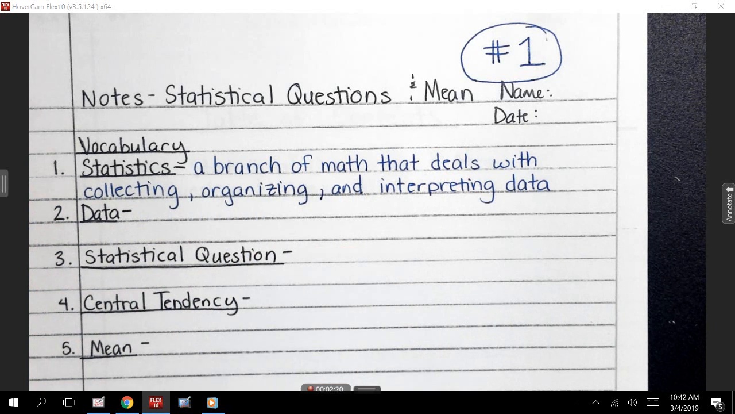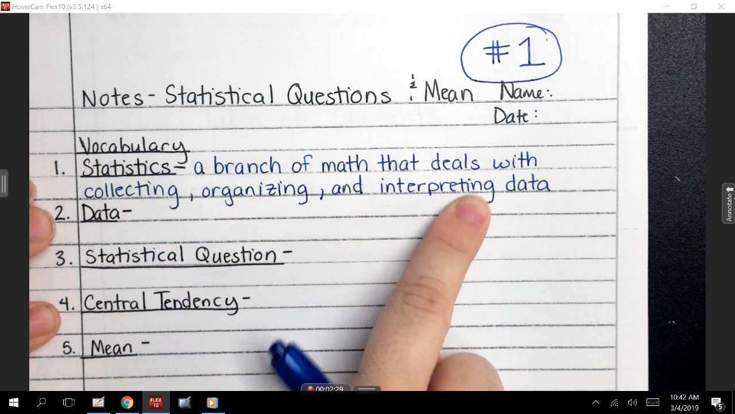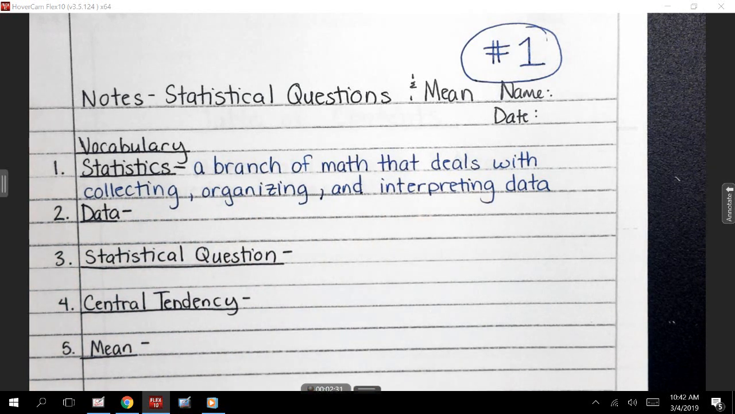Zach? Looking something up on the internet. Okay, you could be doing research. You could be researching by collecting some data, organizing it, and then interpreting it to present. What do you think, Olivia?